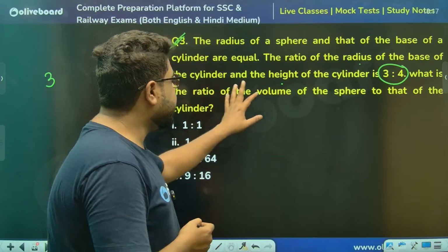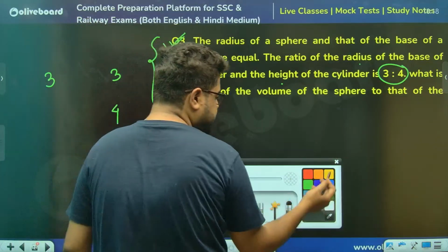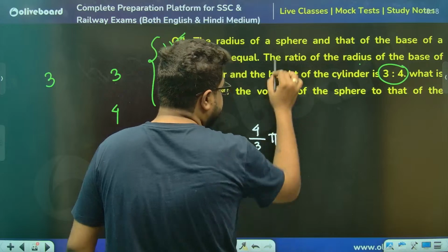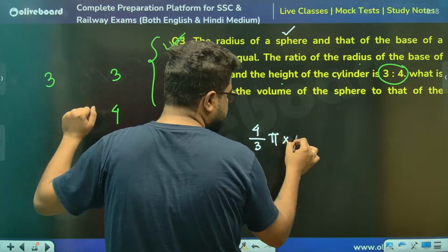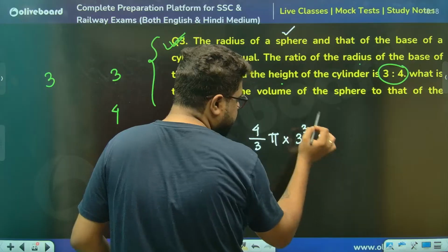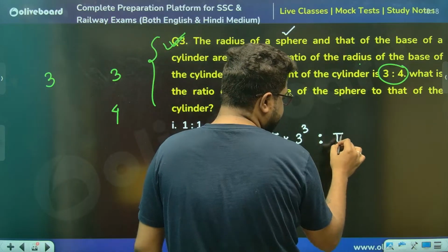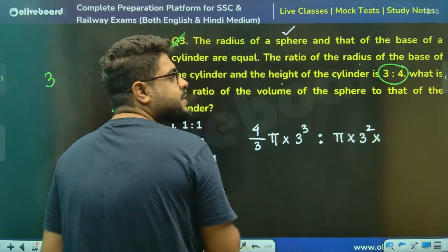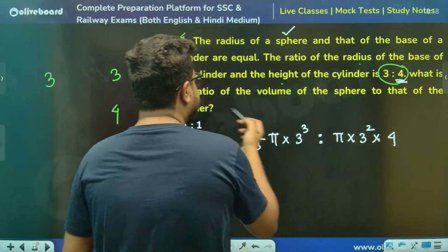They are asking the ratio of the volumes. So how will the volume be calculated? Volume for the sphere first: 4/3 pi R cube, R is 3, so 3 cube. For the cylinder, pi R square H: pi into R square, that is 3 square, and H was 4. Done, that is what they are asking.